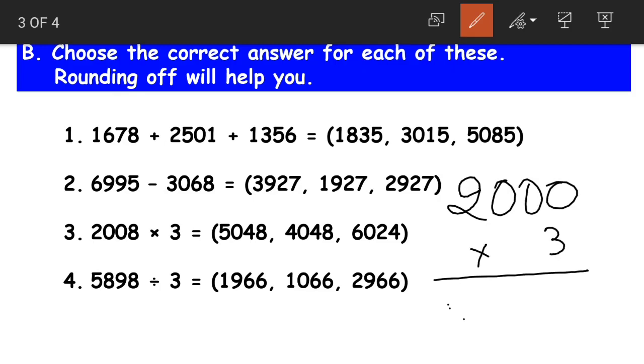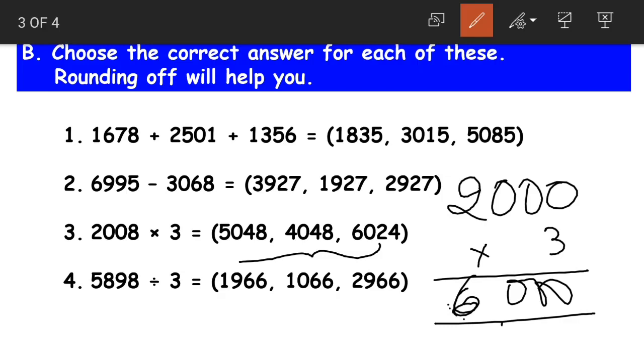When multiplied by 3, we get the answer as 6000. Among the given options, the option nearer to 6000 is 6024. So 6024 becomes our correct answer.